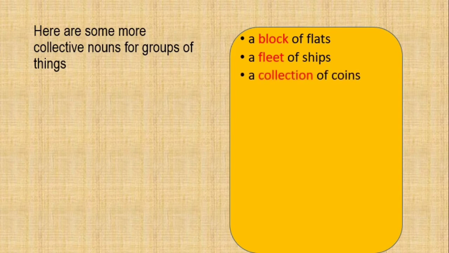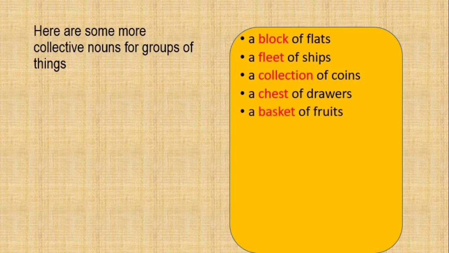A collection of coins. When there are many coins, we call it a collection of coins. A chest of drawers. The word chest stands for a collection of drawers. A basket of fruits. A collection of fruits is called a basket of fruits.